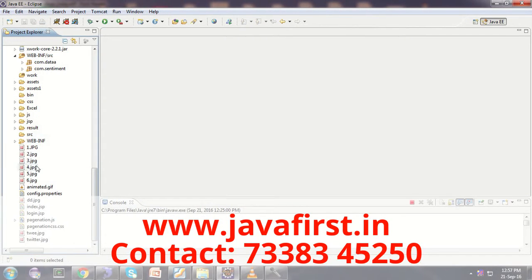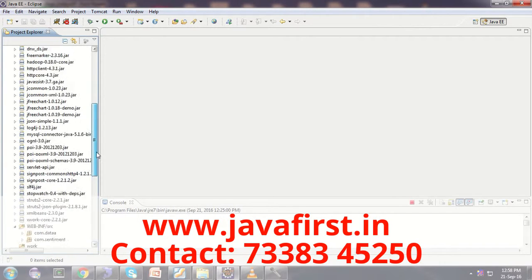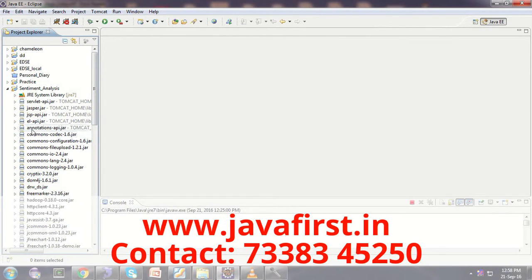So the project will start with the index.jsp page. By default, whenever you are running a Tomcat server project, it will look for the index.jsp page first. From that only the control will go to other servlet classes or other JSP pages.